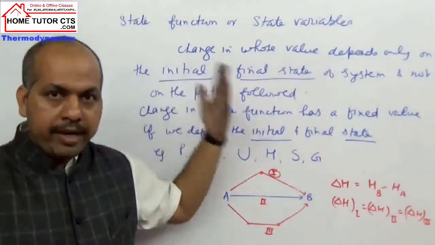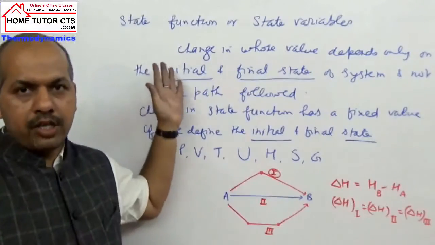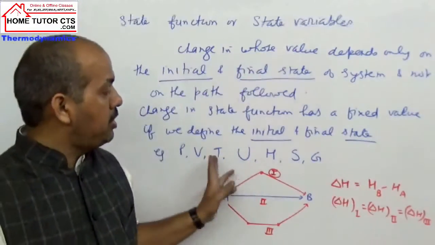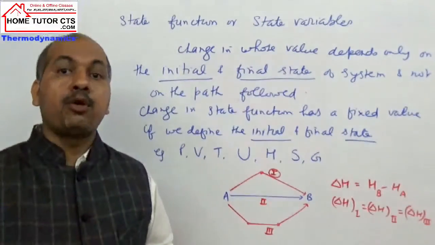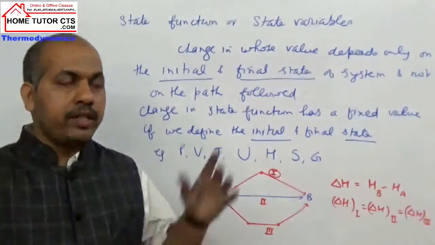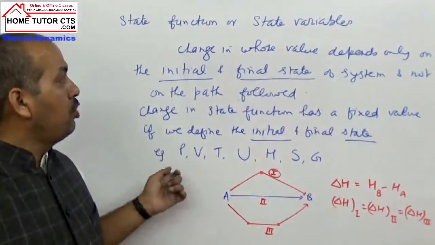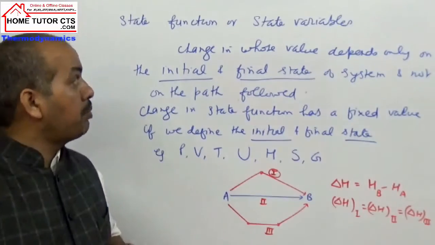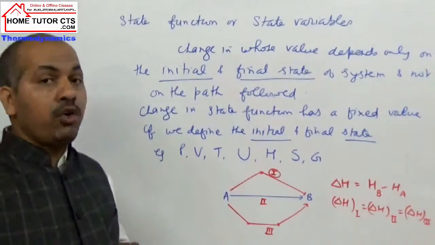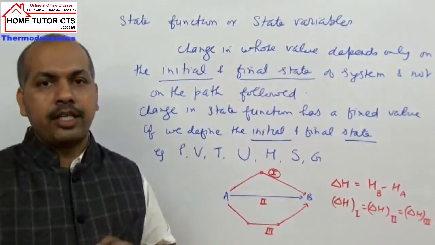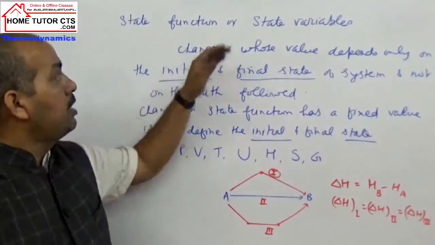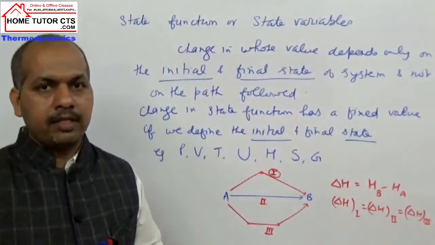We call them state variables or state functions, because when they change, the property will change. So the change in the value of these properties will depend only on the initial state and the final state. We call these properties state functions or state variables.